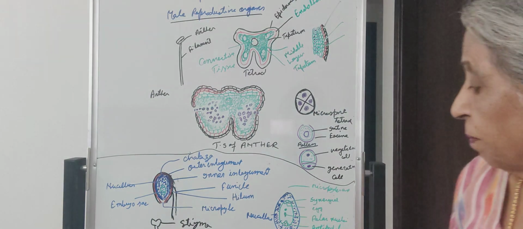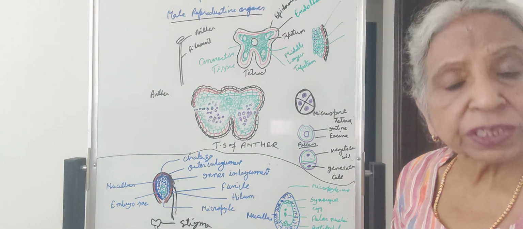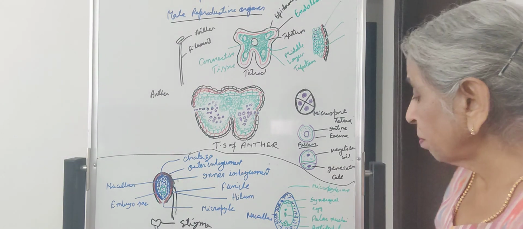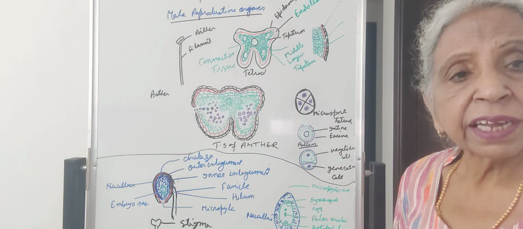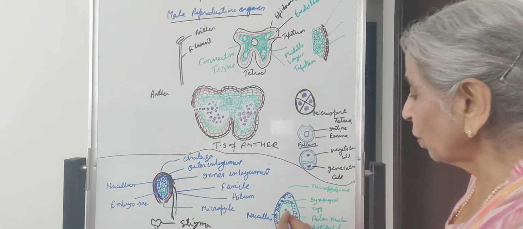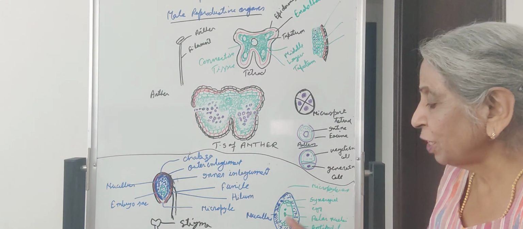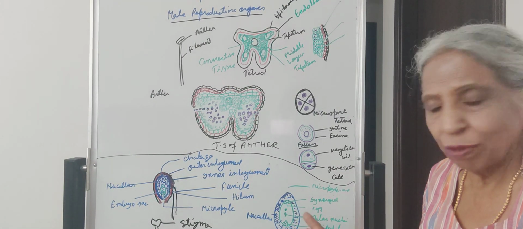Out of these 8 nuclei, 3 migrate towards the micropylar end, 3 migrate towards the chalazal end, and cell walls appear among them. And 2 nuclei will be present in the center. These are called the polar nuclei. Have you followed my point?